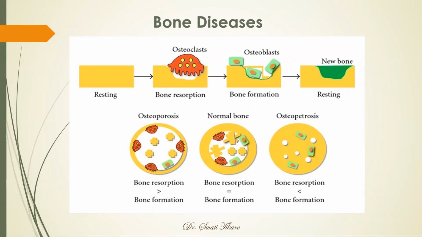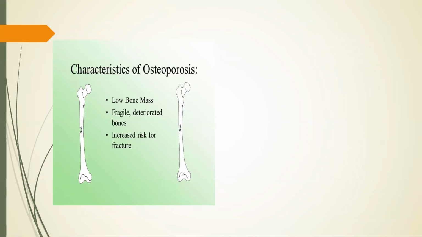So just let's see about osteoporosis a little bit. So ultimately, osteoporosis means a condition where there is low bone mass, the bone is very fragile, and there is increased risk of fracture. The females are more likely to get osteoporosis, especially after menopause, after the estrogen, progesterones are very low in level, they are more prone to get osteoporosis.